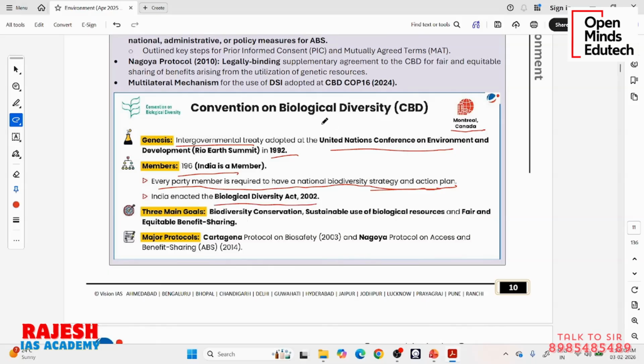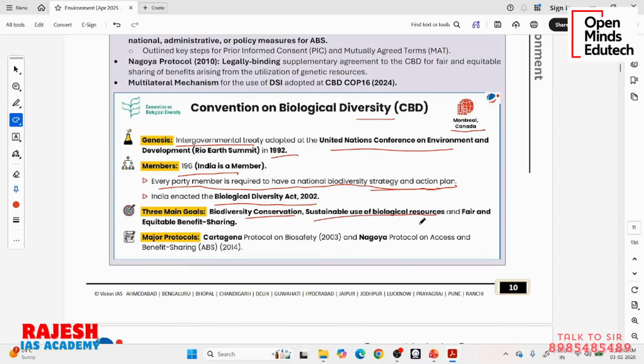So the 3 main goals of this CBD, the Convention on Biological Diversity, are: one is conservation of biodiversity. We are losing it, so we need to protect it, which is conservation. Then there is another objective: sustainable use of biological resources. What are biological resources? Plants, animals, all of these are biological resources.